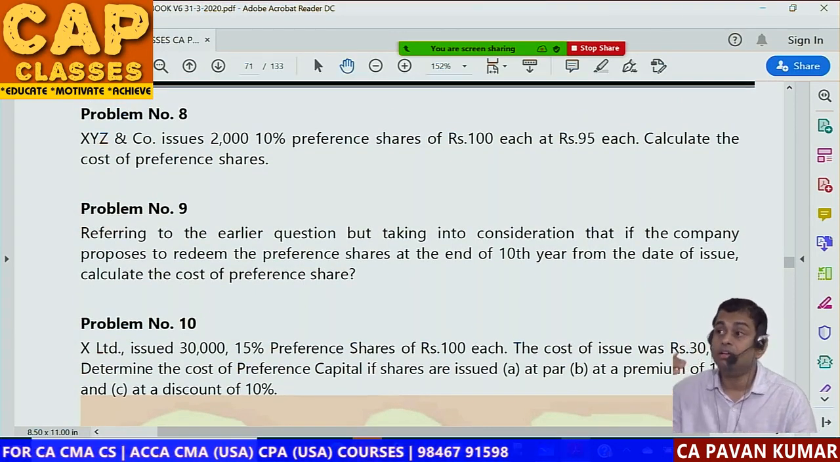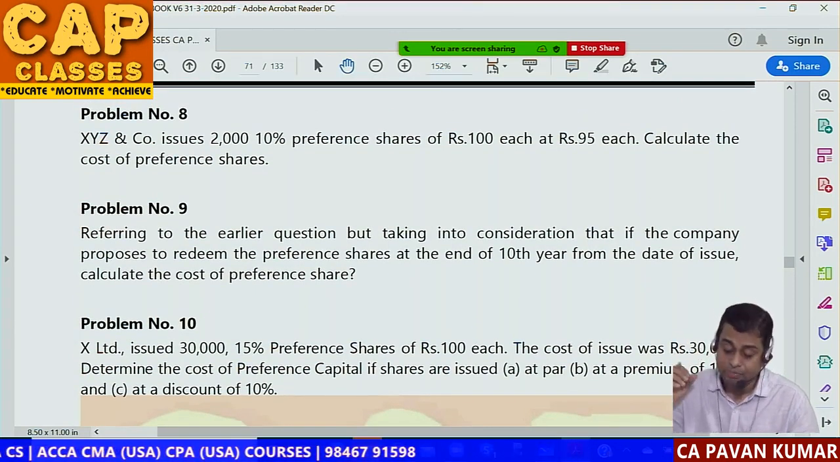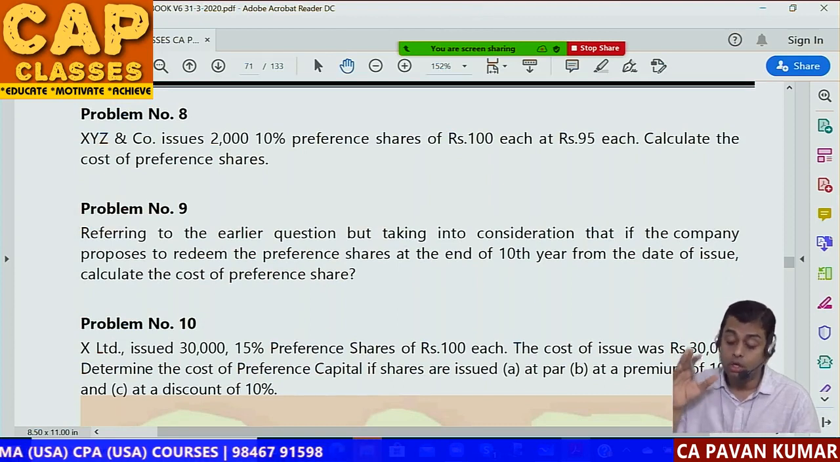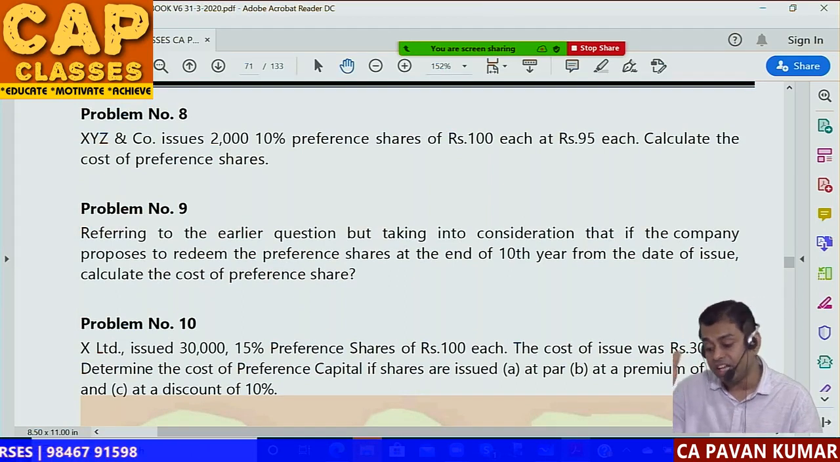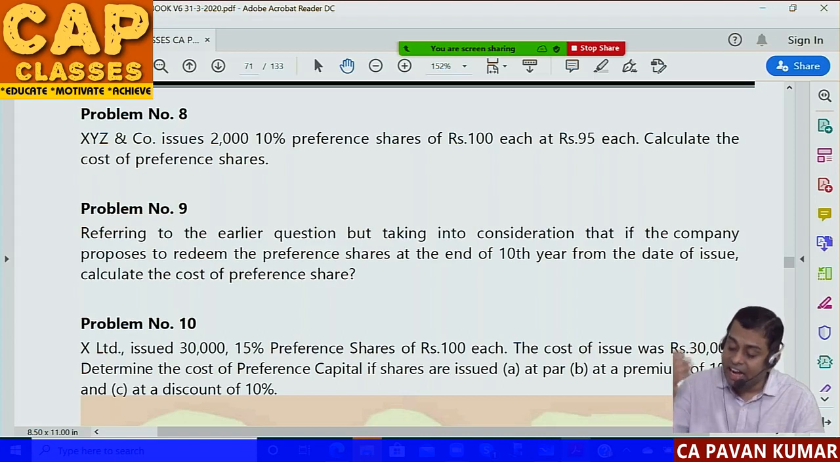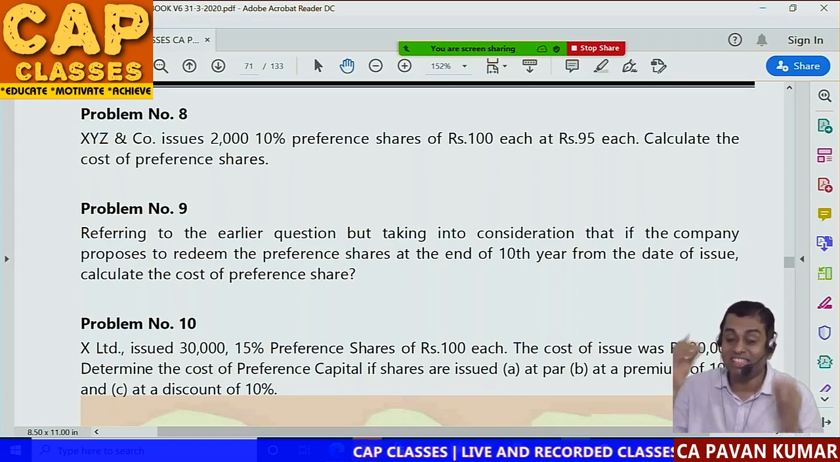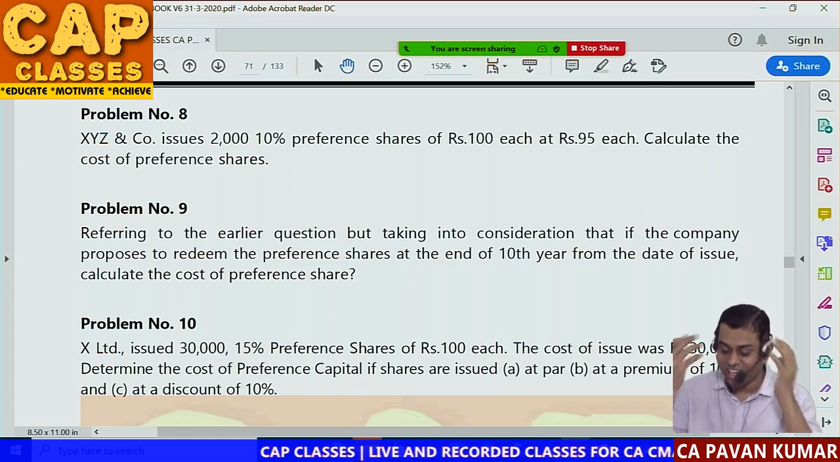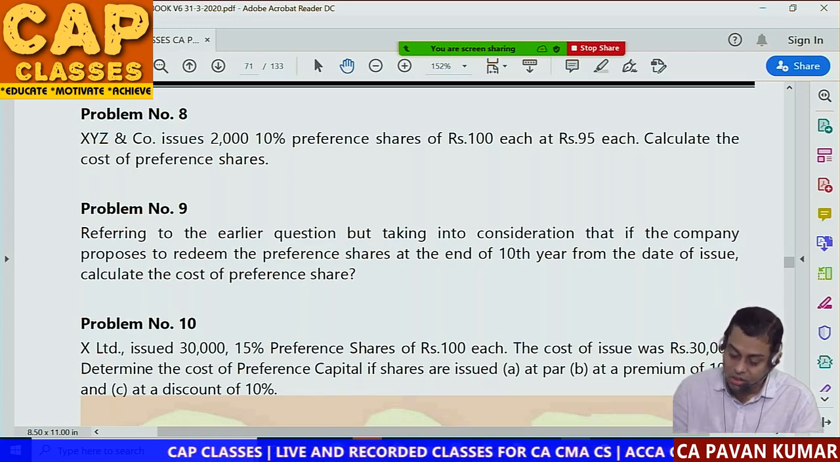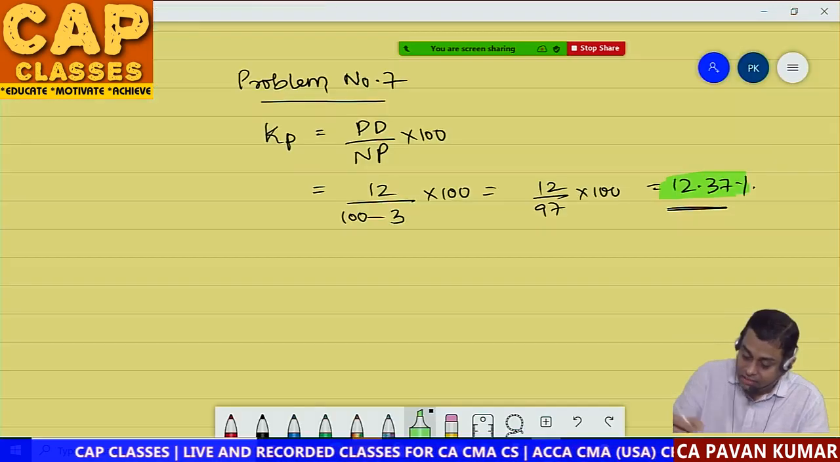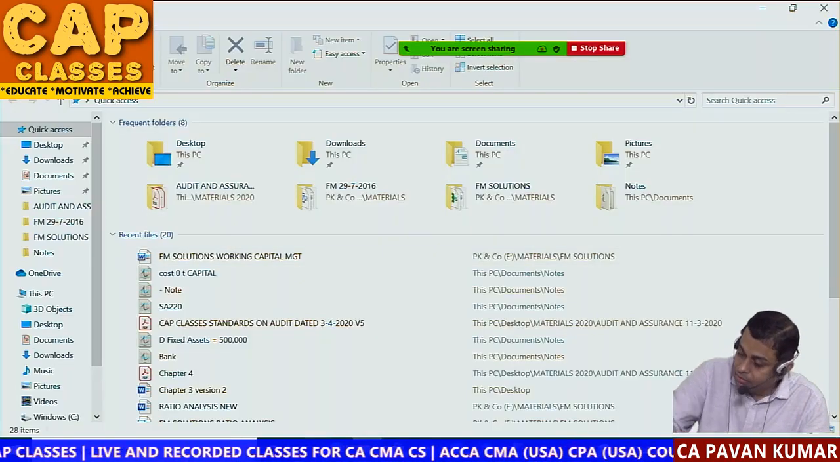Okay. Now, problem number 8. XYZ company issues 10% preference shares of 100 rupees each at 95 each. So what is face value of preference share? 100 rupees. What is issue price? 95. Calculate the cost of preference shares. Seriously? This is also a question. Pavan sir, why are you teaching this kind of questions? Because these are ICAI study material questions. What can we do? Okay. So 10 by 95 into 100.